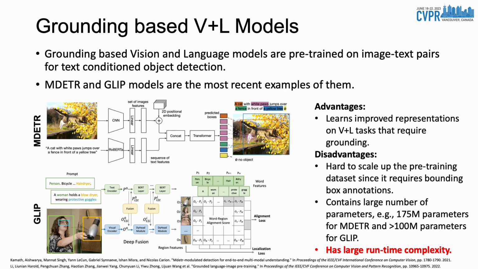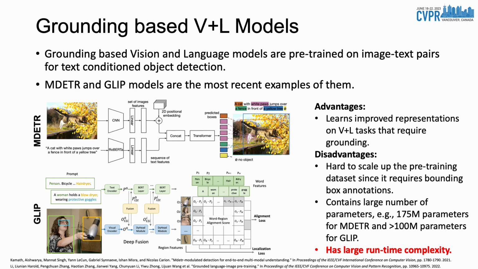Grounding-based vision and language models are pre-trained on the text-conditioned object detection task. The task is to detect all the objects mentioned in a text query. MDETR and GLIP models can be considered the most recent examples of them. GLIP, different from MDETR, uses transformer backbones and does not employ a multi-modal transformer. Instead, it performs fusion in between the backbones.